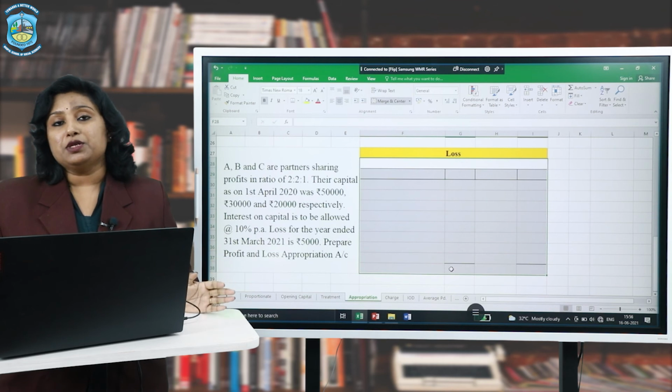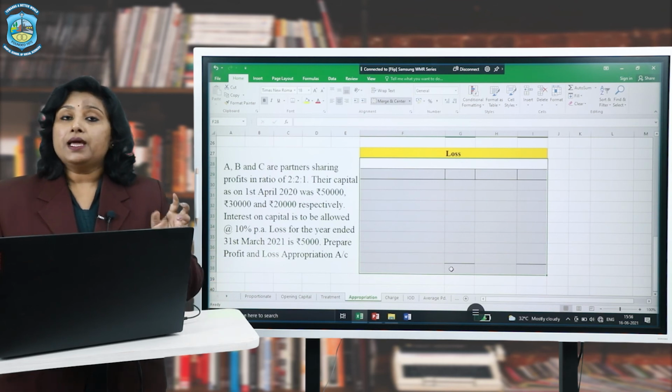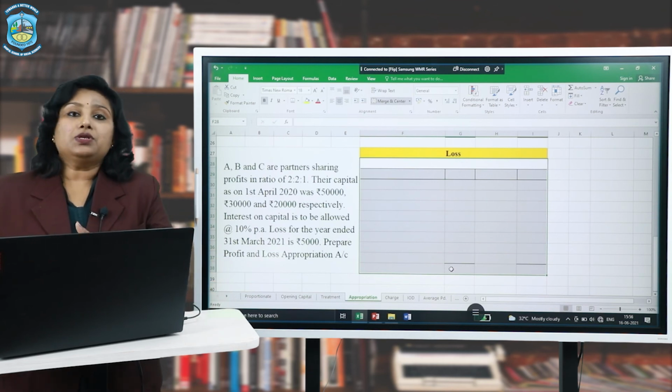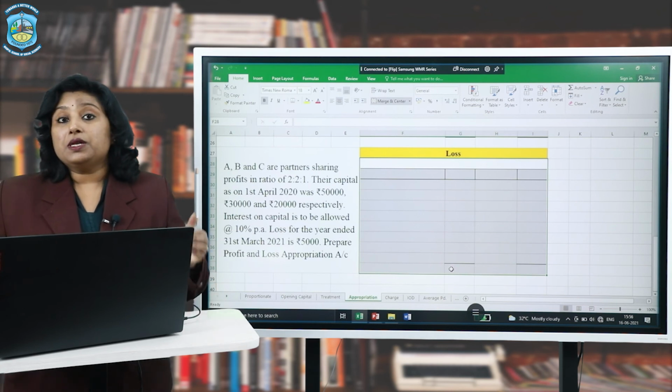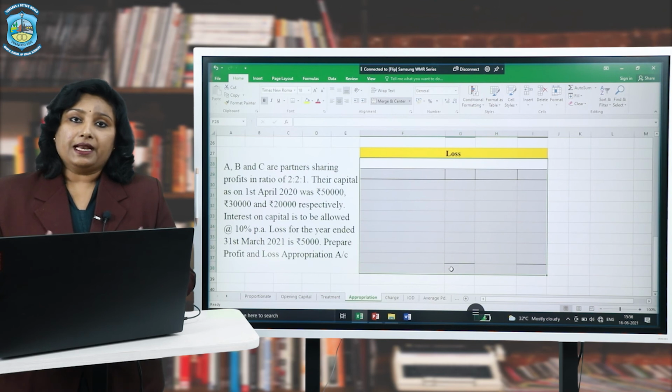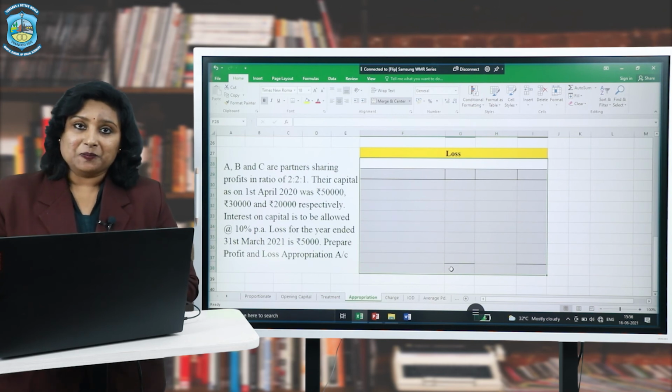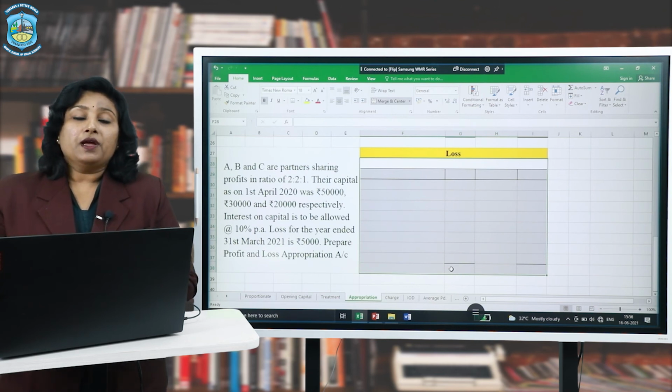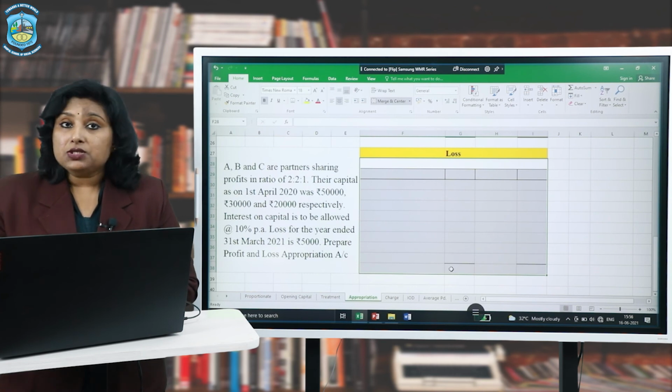There is no requirement to prepare profit and loss appropriation account. Yes, if there is interest on drawings, maybe in that case you will draw up the profit and loss appropriation account and take down this loss and, if possible, distribute interest on capital. Now we move to the case where the interest on capital is treated as a charge.